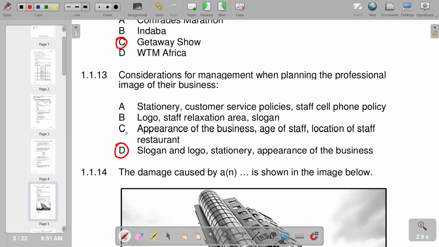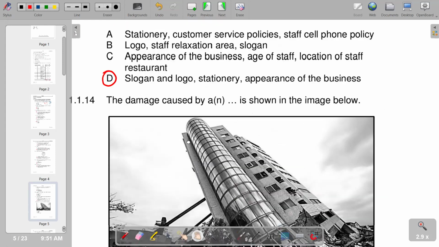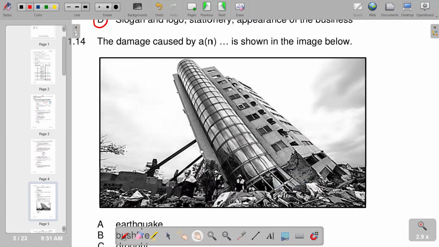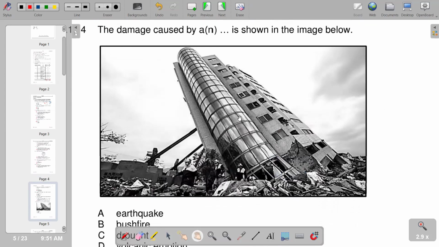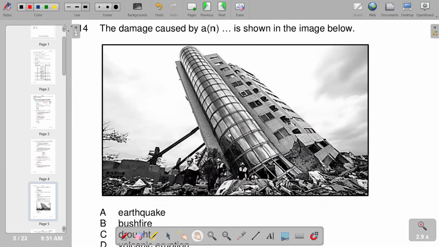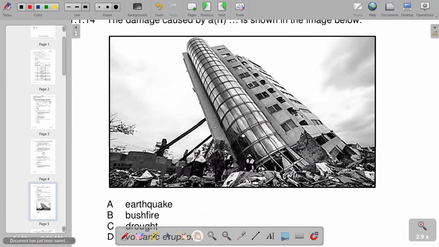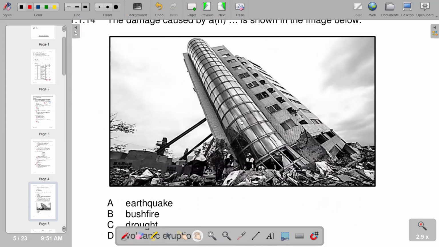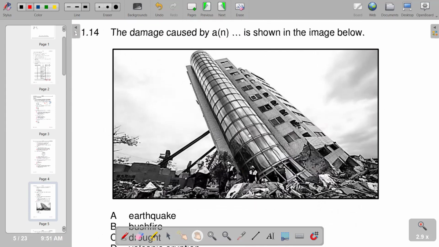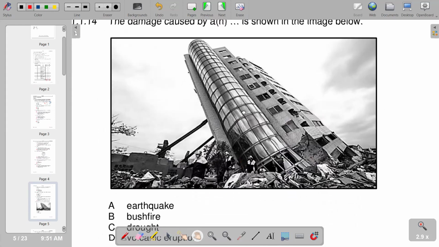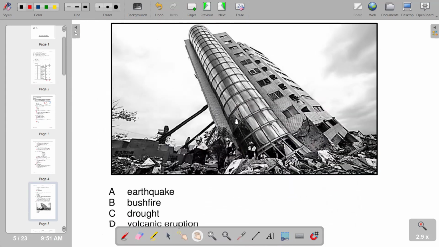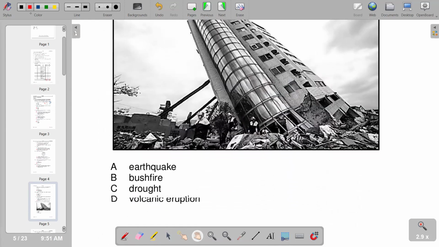Then I move on to number 14. The damage caused by A or N is shown in the image below. So we have the image as indicated, and we can see that there's a building which is about to fall, and what can be the cause for that. According to our responses, the most appropriate is an earthquake. The earthquake is the one that shakes the ground and causes buildings to fall. So we have A, earthquake.